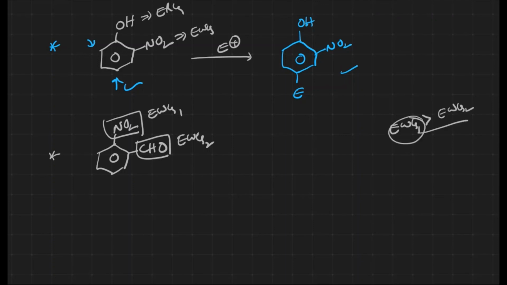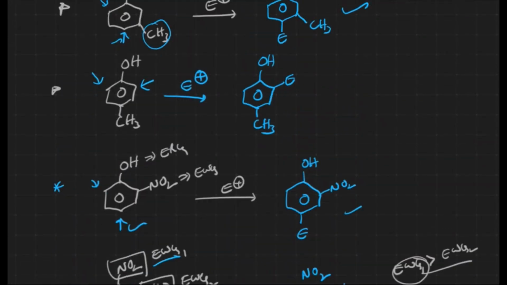Because of which the electrophile has to go meta to the electron withdrawing group. Meta to the electron withdrawing group means what? Electron withdrawing group 1, right? What are the meta positions? This one and this one. Here, if substitution takes place at this particular position, it becomes cumulative again, because of which this meta position is favorable for the electrophilic substitution reaction. Because of which the electrophile will go meta to the NO2 group, NO2, CHO, and the electrophile will come here.